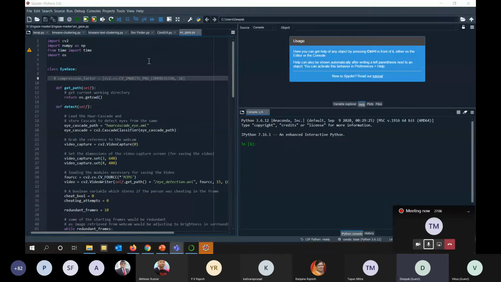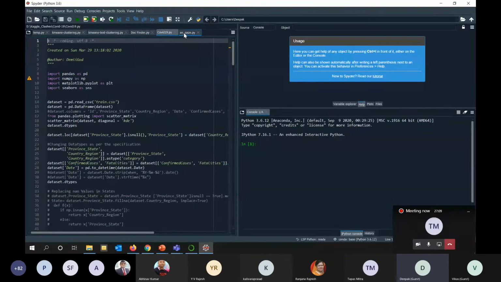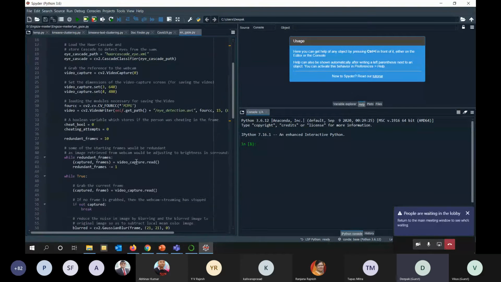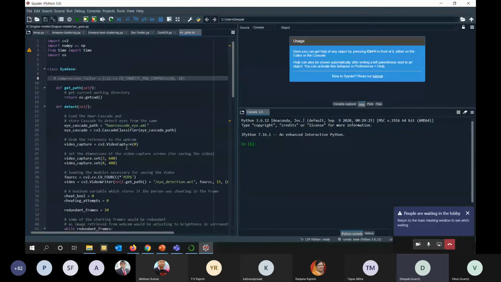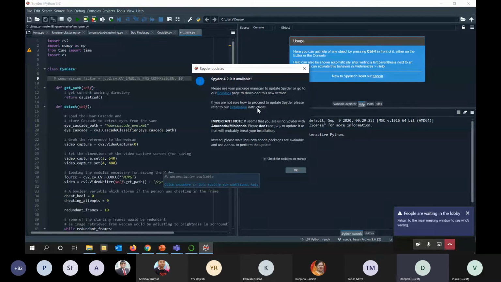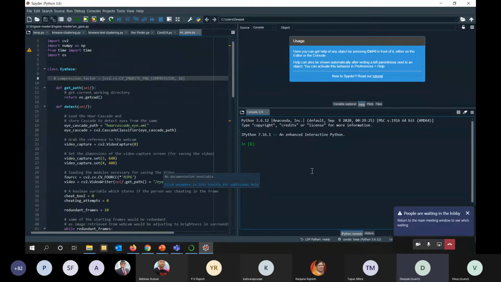I've used this also for a lot of my coding. I've coded something for COVID-19. I've coded some AI algorithms over there. But again, slightly slow, but the options are very good. A lot of different debugging options are there, a lot of different visualization options, a lot of different UI tweaking options. But anyway, if you have a good amount of RAM, for example, 16 GB of RAM with a Core i7 CPU, then only use Spider. Otherwise, try not to use it, because yeah, it's good, but again, resource hungry. That's the issue.